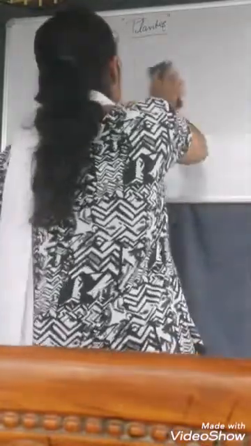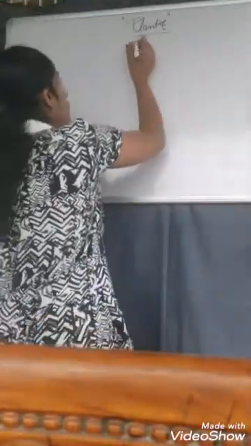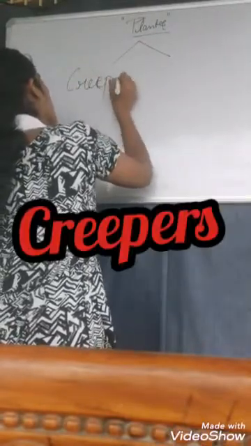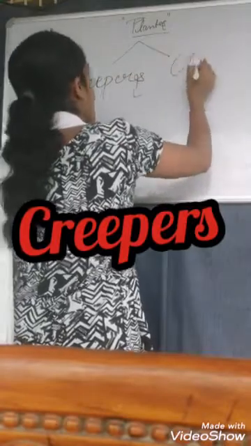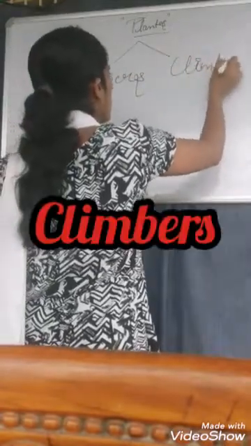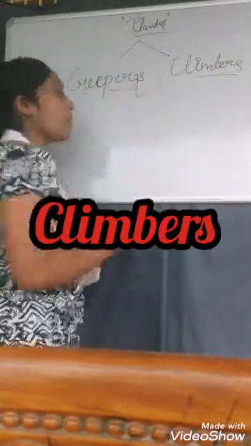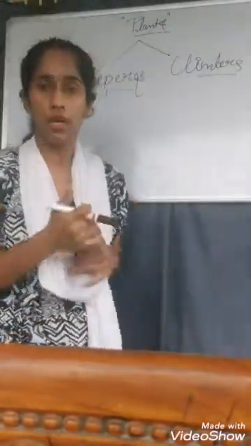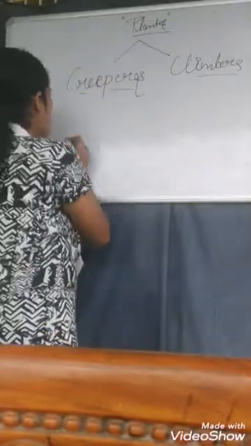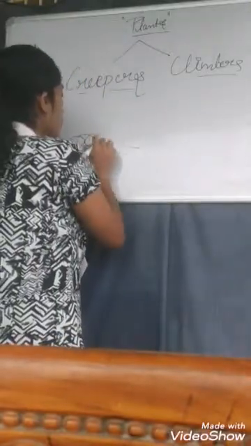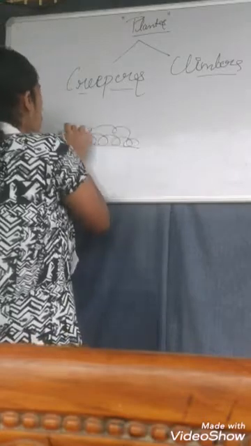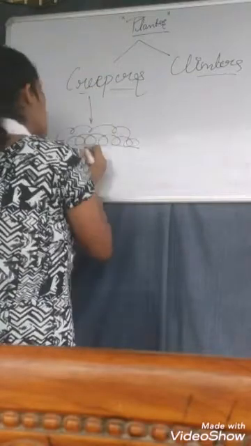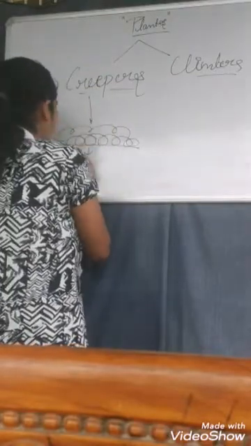After herbs, shrubs, and trees, there are two more types of plants: creepers and climbers. The simple thing is that creepers means रेंगने वाला and climbers means चढ़ने वाला. So what are creepers? The plants whose stems are spread on the ground level are called creepers. You can take the example of the pumpkin.